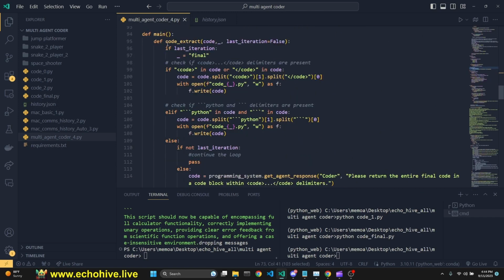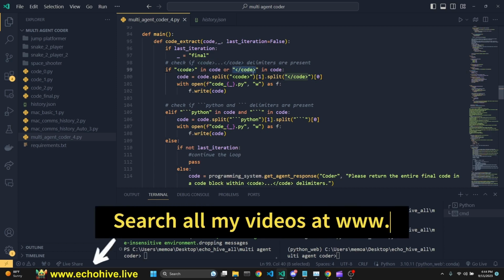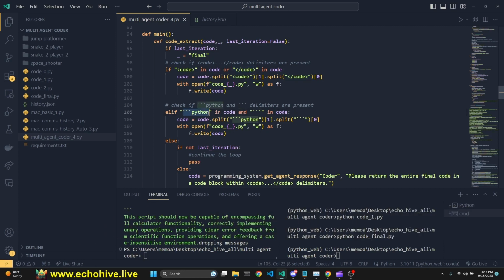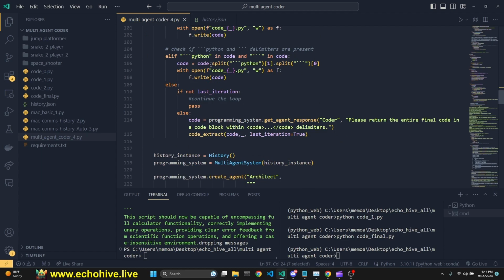And then we have our main function, which has a recursive function defined in it, which is code extract. I am prompting the coder to return code blocks in these delimiters, code and /code, but it sometimes ends up returning it in Python too. I'm checking for both. We are checking if it's the final iteration, because if it is the final iteration and we get a code block that doesn't fit the schema, we make another call saying please return the entire final code in a code block, right? Just make another message, and then we call this function again recursively.